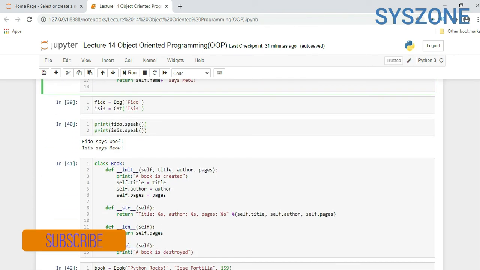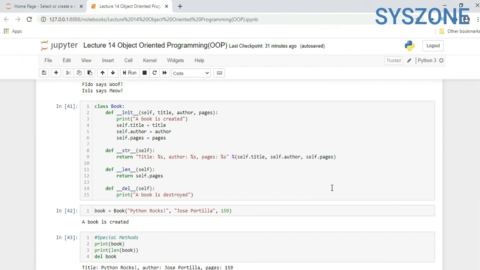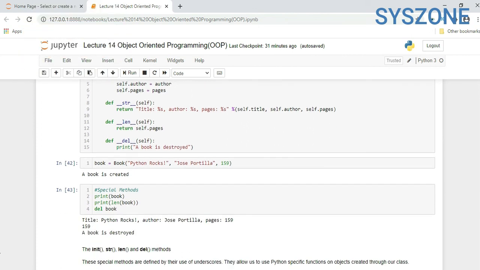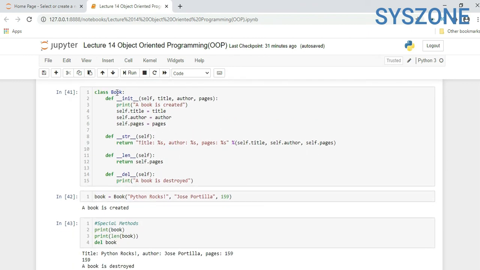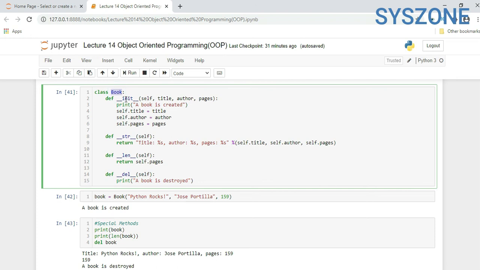Now another example. Here we created a Book class with the default function __init__(self). We have three parameters: title, author, pages. Here we are printing a book is created, self.title equal to title, self.author equal to author, self.pages equal to pages.